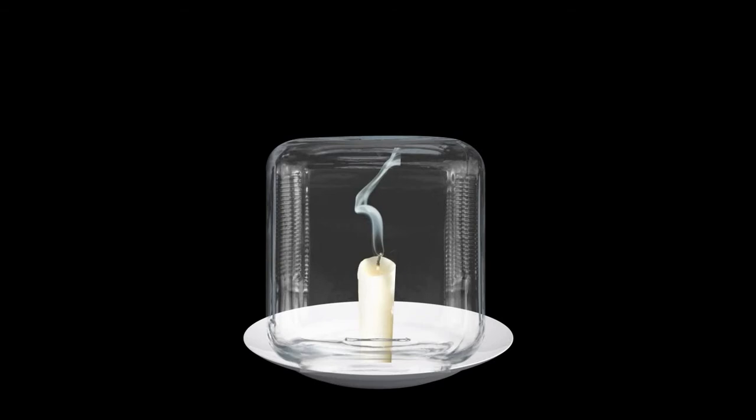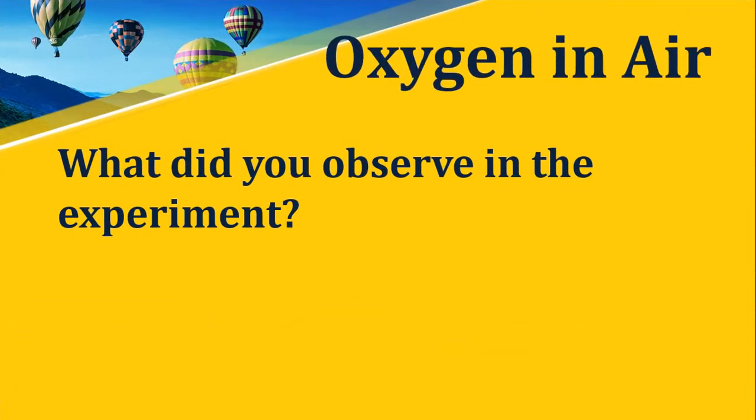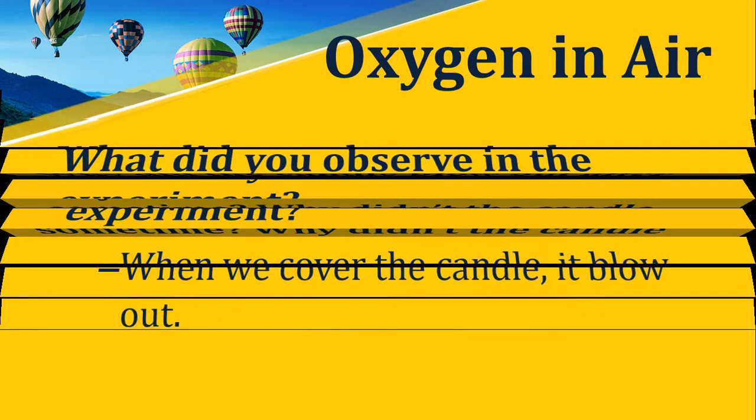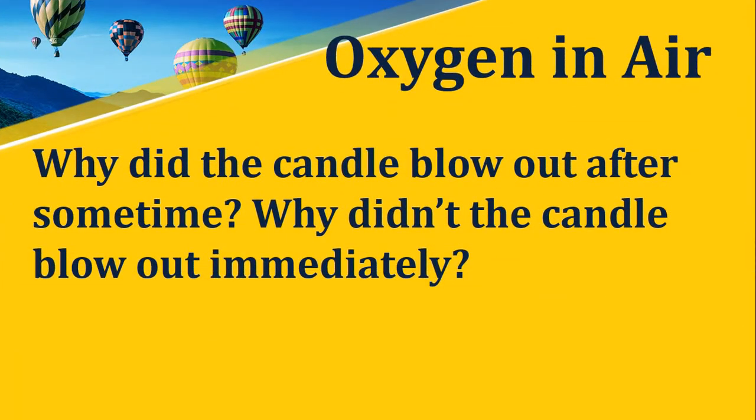Now tell me, what did you observe in the experiment? Yes, the flame blew out. On putting the glass jar over the candle, the flame flickered for some time and then it went out. Right? Why did the candle go out after some time? Why did it not go out immediately?